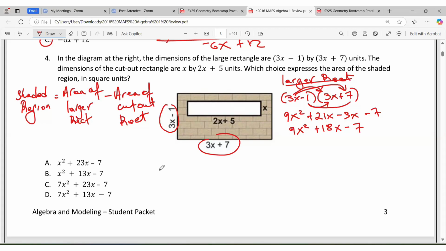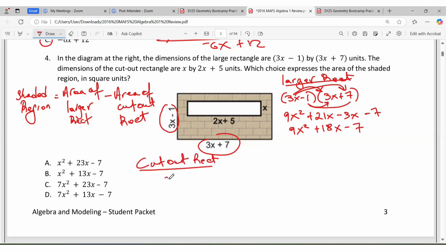Now we want to find the area of the cutout rectangle. All right, so the area of the cutout rectangle, let me put it closer here. So we're dealing with the cutout rectangle.